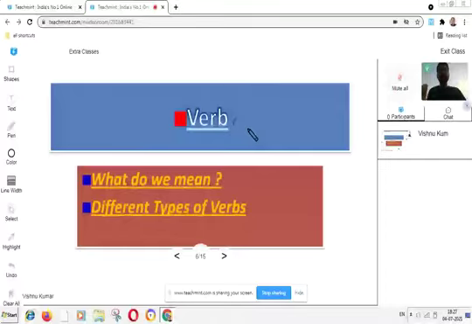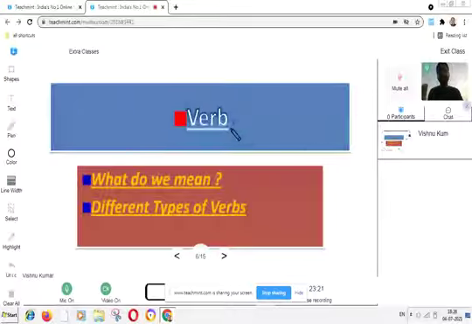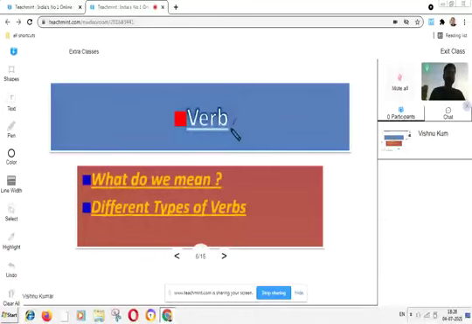Yes, very good. So the definition of a verb: those words which tell about the work that is done or being done are called verbs.